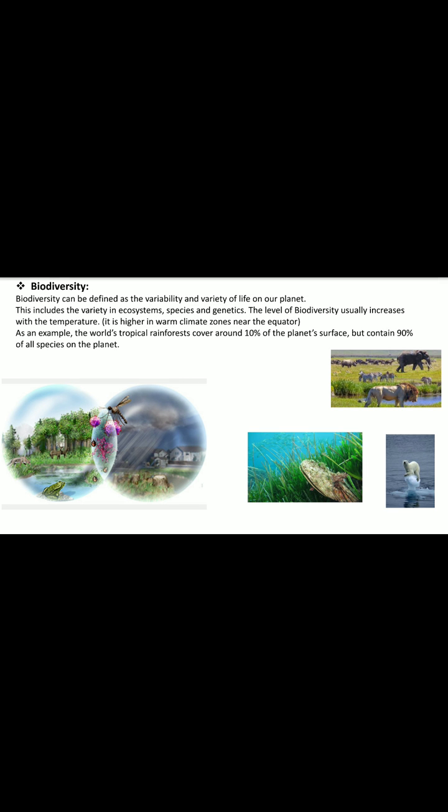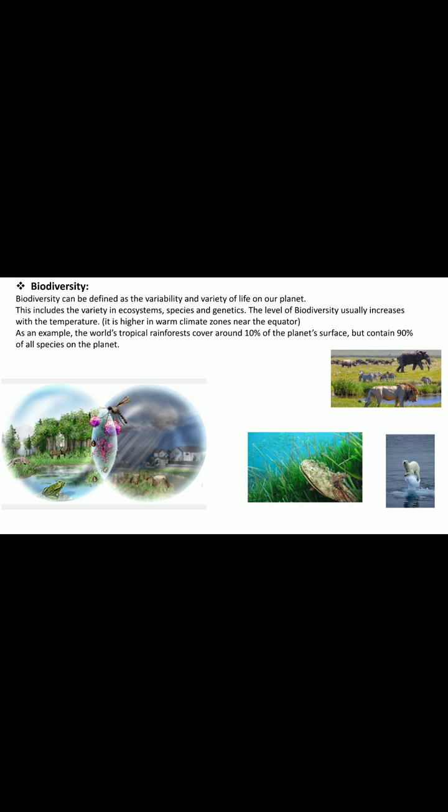The definition of biodiversity is: it can be defined as the variability and variety of life on our planet. That means the variability and variety of life present on our planet, which includes the different ecosystems, as we have studied in the last PPT, then different species and the genetics. That means an ecosystem consists of different numbers of species, and that variety of species is known as biodiversity.